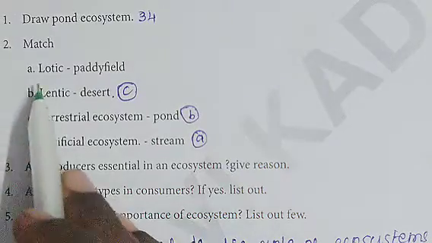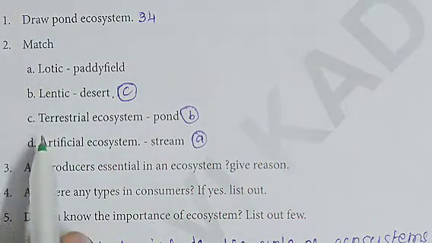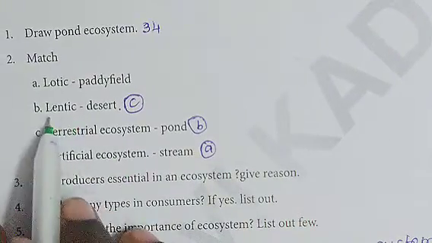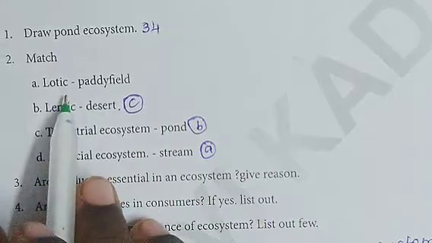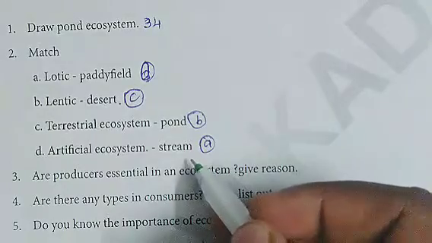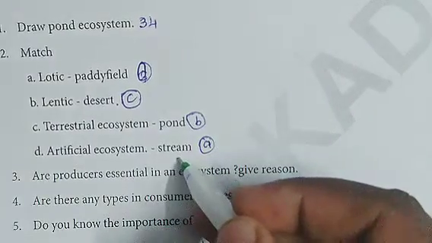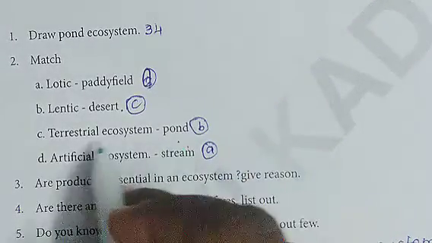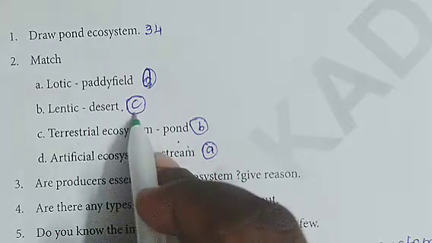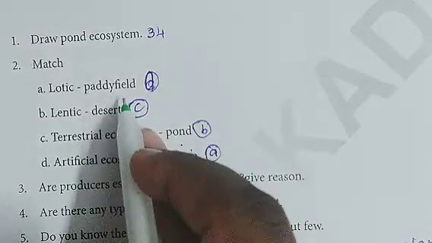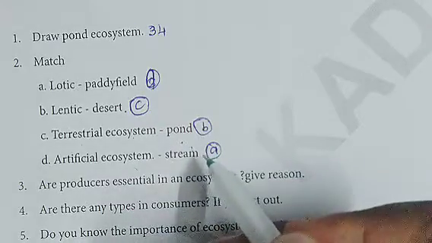Next, second one, match lotic, lentic, terrestrial ecosystem, artificial ecosystem. So lotic ecosystem, the correct answer is stream. Next, lentic, the correct answer is pond. Terrestrial ecosystem, the correct answer is desert. Next, artificial ecosystem, the correct answer is paddy field. So D, C, B, A.